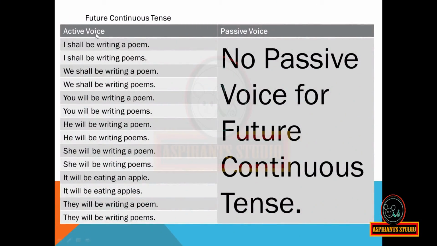When the active voice is in the future continuous tense, there is no passive voice. So I will be reading only the active voice here. I shall be writing a poem. I shall be writing poems. We shall be writing a poem. We shall be writing poems. You will be writing a poem. You will be writing poems.